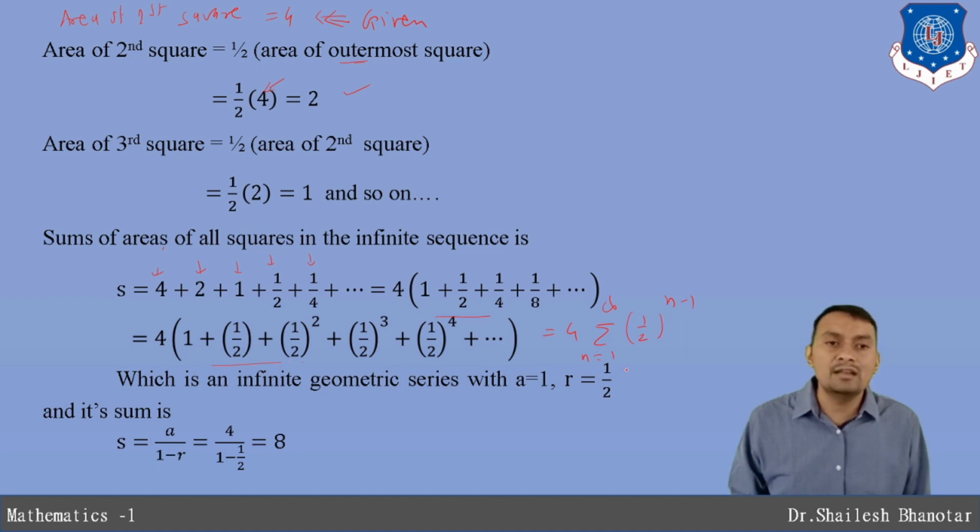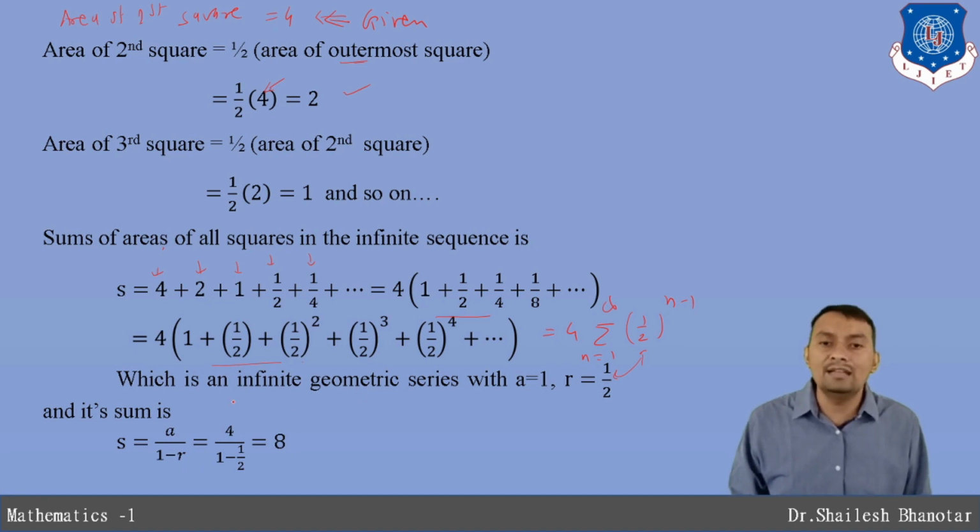So like that you can write the general term, and this is exactly our ratio r equal to 1 by 2, which is less than 1, and the first term is 4. Therefore we can say that the series is convergent, and the series converges to a divided by 1 minus r.